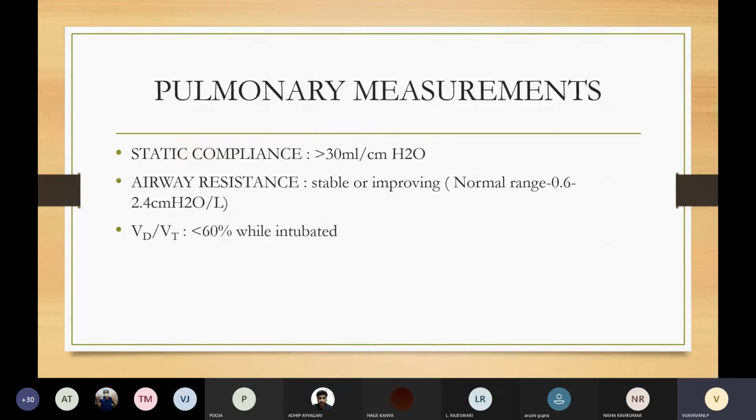Next, coming to airway resistance. Now, airway resistance is calculated by the difference between the peak inspiratory pressure and the positive end expiratory pressure. Normal range is 0.6 to 2.4 centimeters water per liter. The airway resistance should be stable or it should be improving. VD by VT ratio, it is dead space by tidal volume ratio, which is otherwise the wasted ventilation. It should be less than 60% while we intubate the patient.